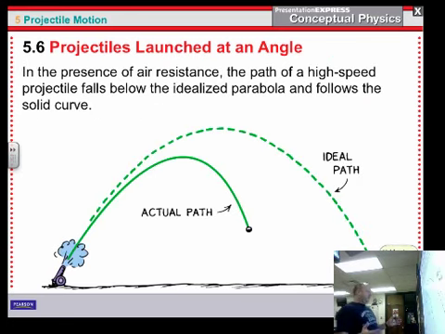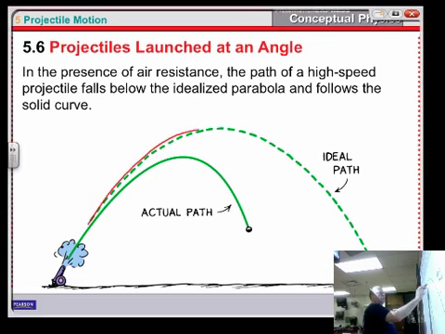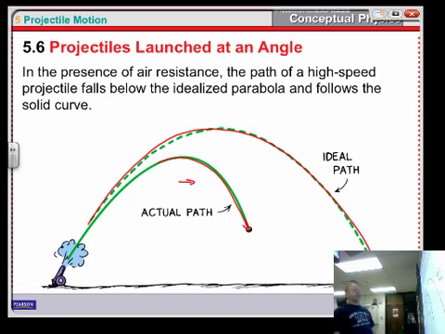Notice what happens if we do have air resistance. This is my perfect angle. This is my parabola. That's where it should go. But, oh, air resistance messes me up. I lose a lot of my horizontal component, and I'm going to fall down a lot shorter than that. So in real life, we don't get that. Now, things like a cannonball are not as affected by air resistance as other things, but they still do have that effect.